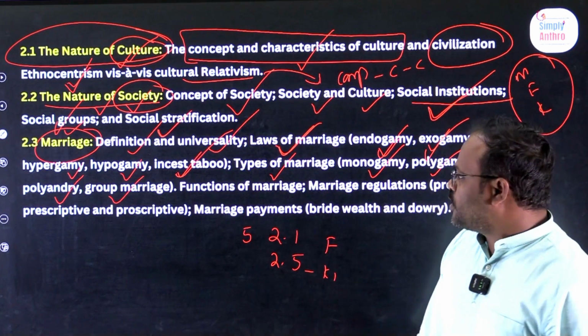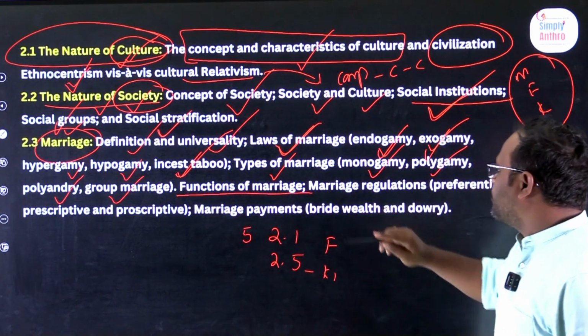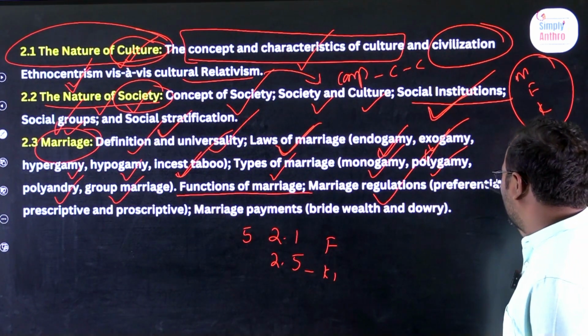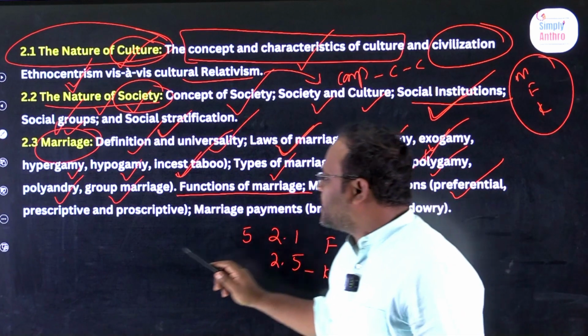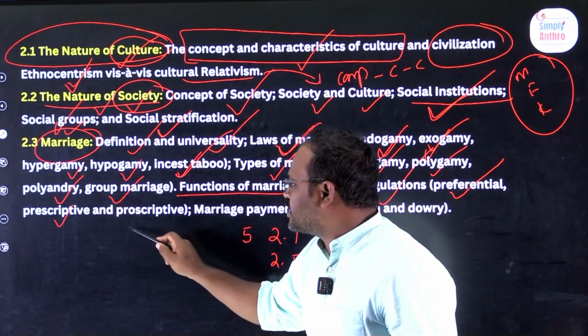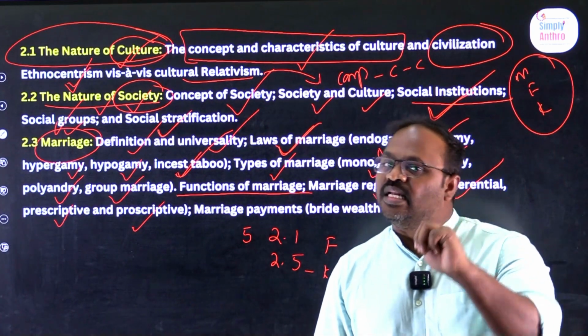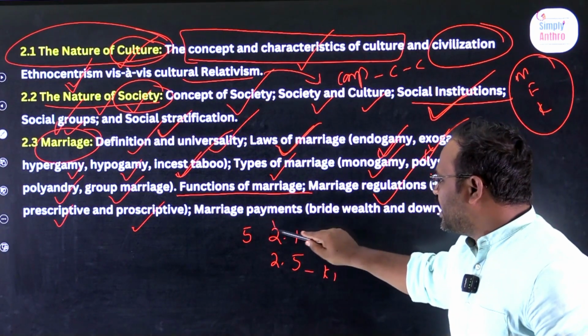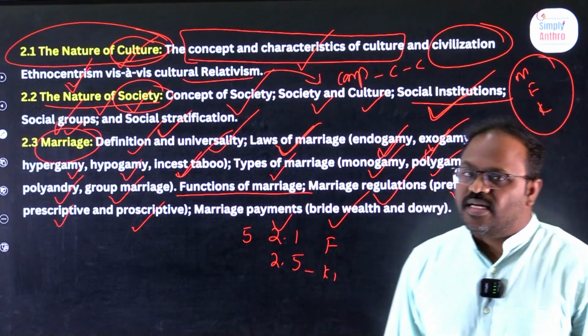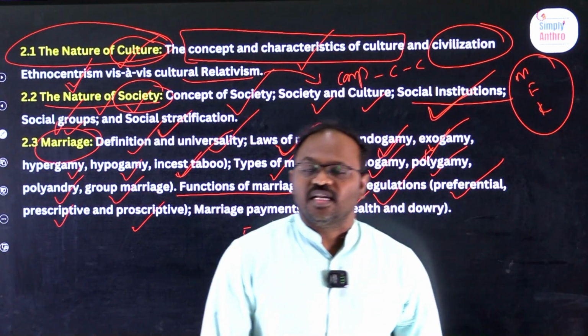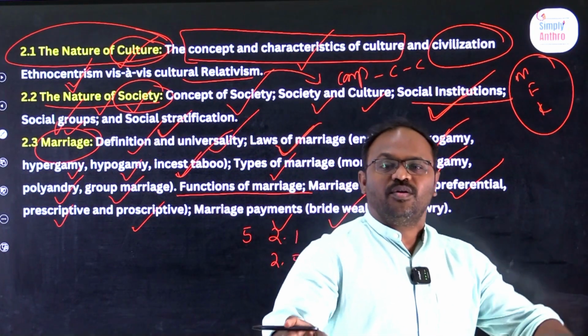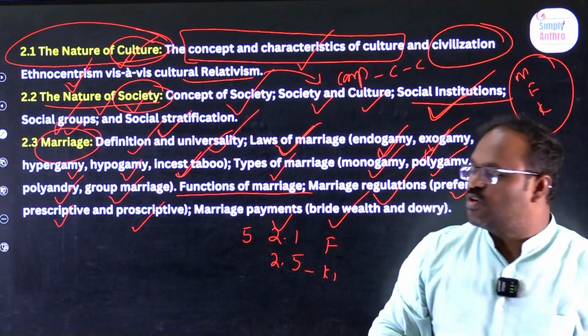We also see functions of marriage and marriage regulations. There are 3 types: preferential, prescriptive, and proscriptive regulations. Lastly, marriage payments, like bride price and dowry. This is about your complete marriage institution.